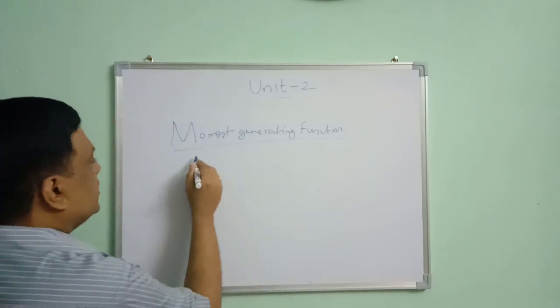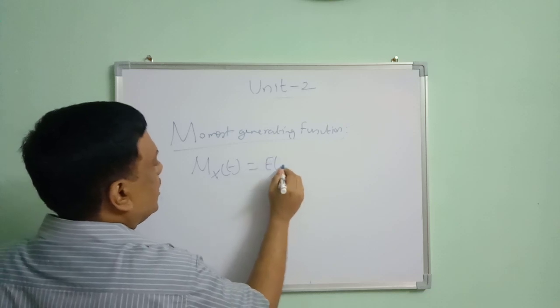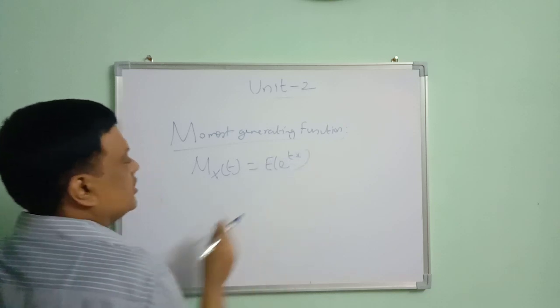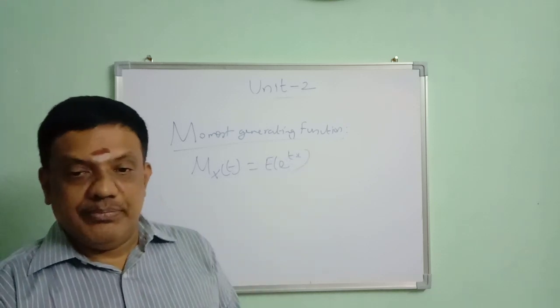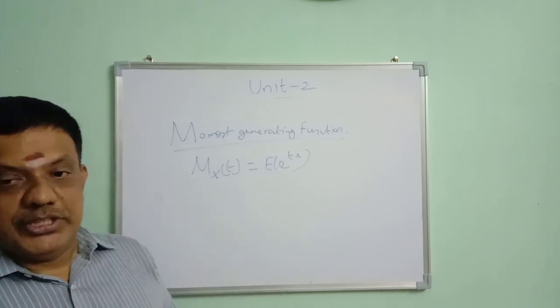It is defined by Mx(t) is equal to expectation of e power tx. This is the basic definition of MGF.